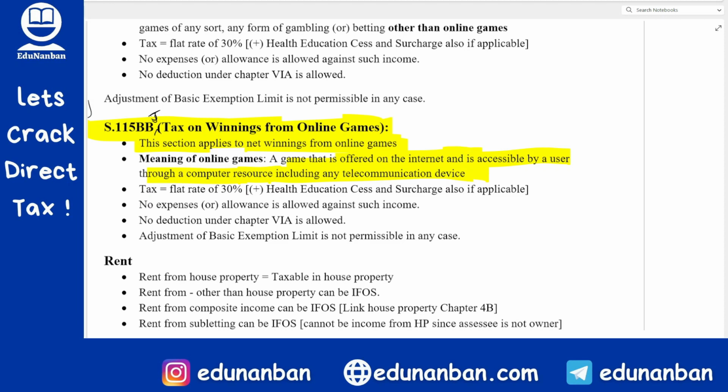So it can be mobile phone, it can be iPad, it can be laptop, it can be desktop, it can be any telecommunication device. And in that device, using the internet, you are playing a game, and on winning that game you are getting a particular award or prize or any money. On that, tax is payable under section 115BBJ.